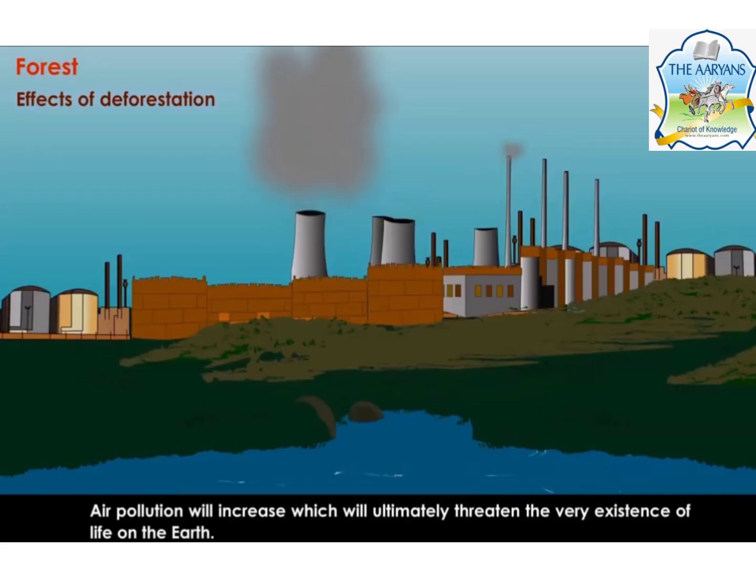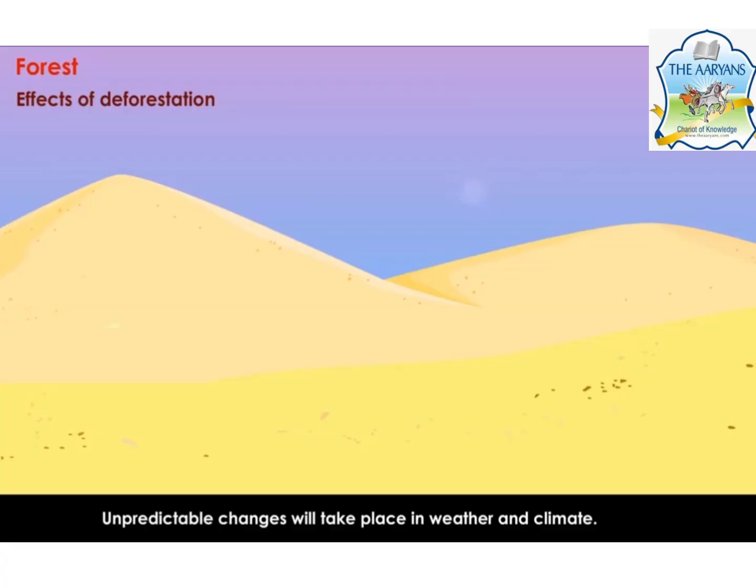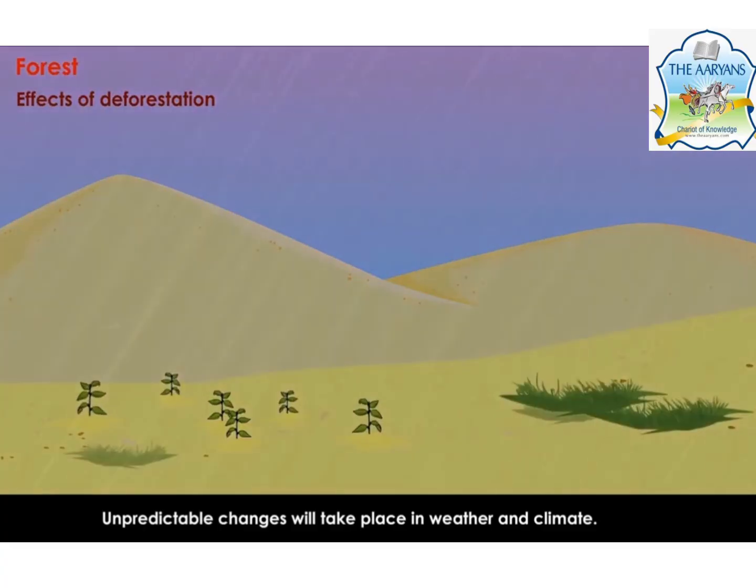Air pollution will increase, which will ultimately threaten the very existence of life on the earth. And unpredictable changes will take place in weather and climate. Climate becomes unpredictable.